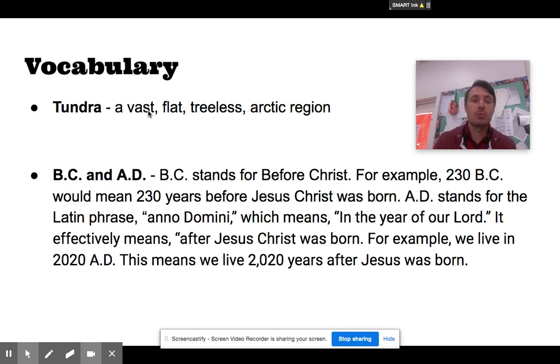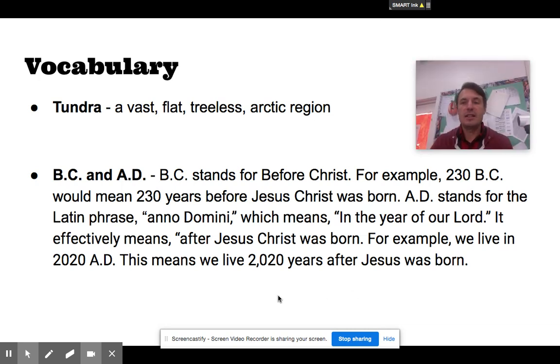So vast basically means very large or big. Flat means not a lot of hills. Treeless, not a lot of trees. And Arctic basically just means it's cold. So a tundra is a really cold, really big, really flat region with no or few trees.